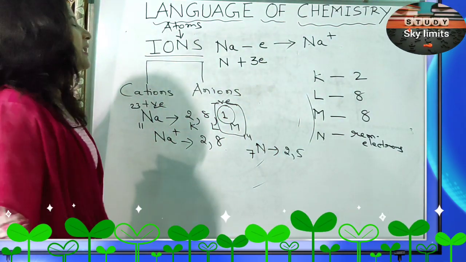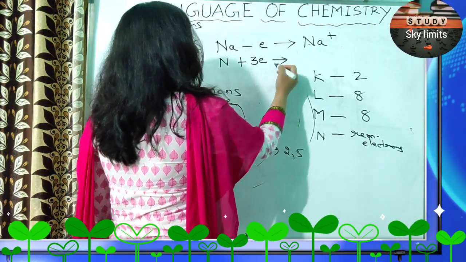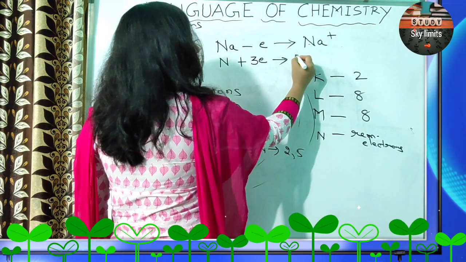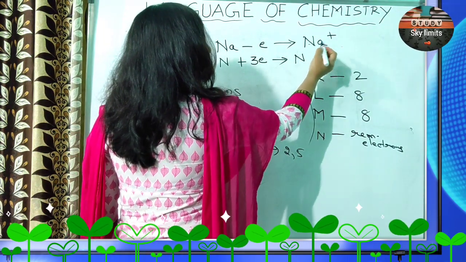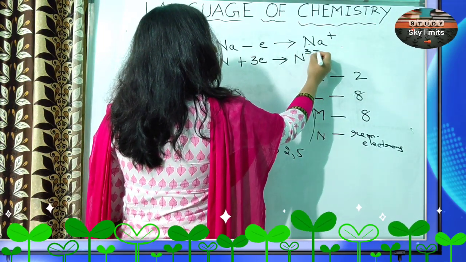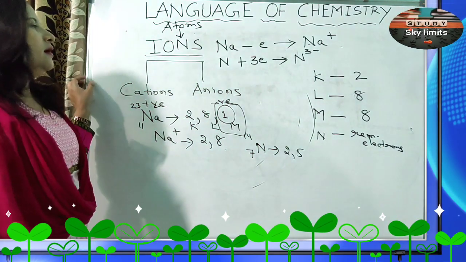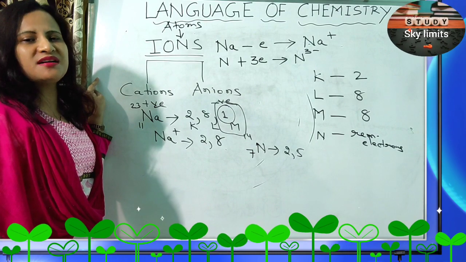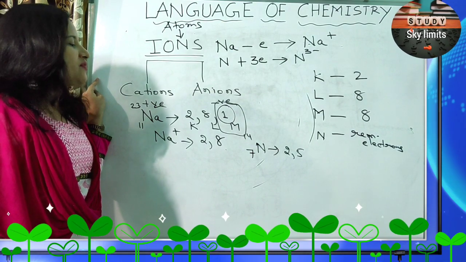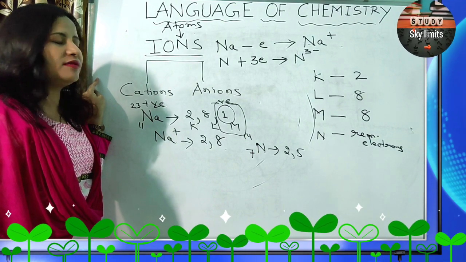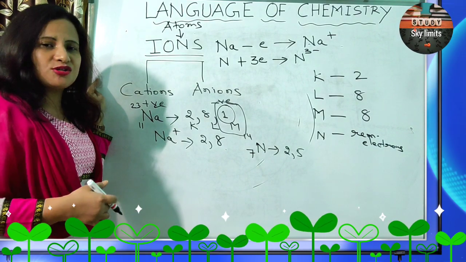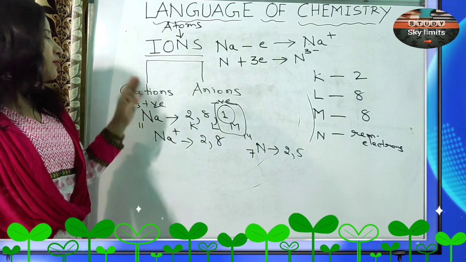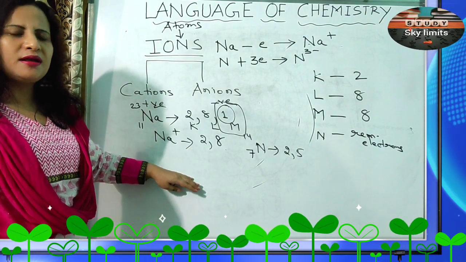Since it is gaining 3 extra negative charges, it becomes a trivalent element, because 3 valence electrons are involved in the chemical reaction. So from here only, the concept of valency I will also be explaining.